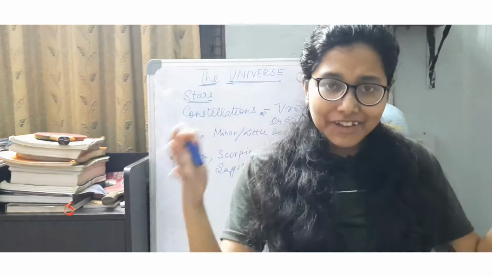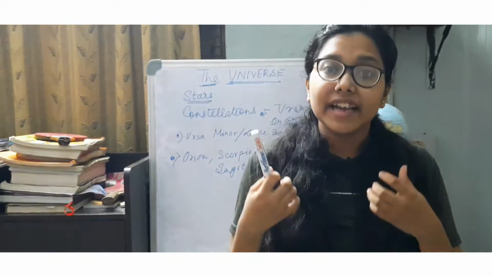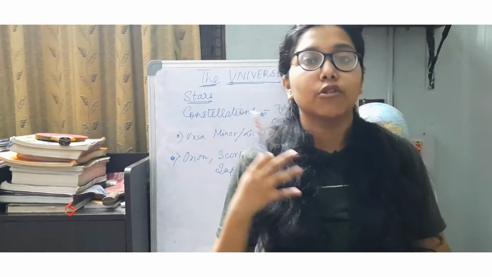So when we see the massive stars, their entire constitution is hydrogen and helium nuclei. But why are these stars always shining?